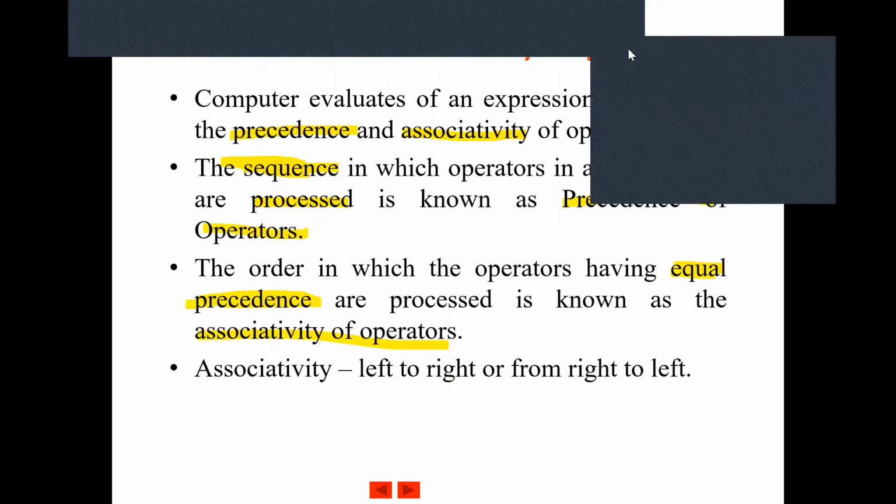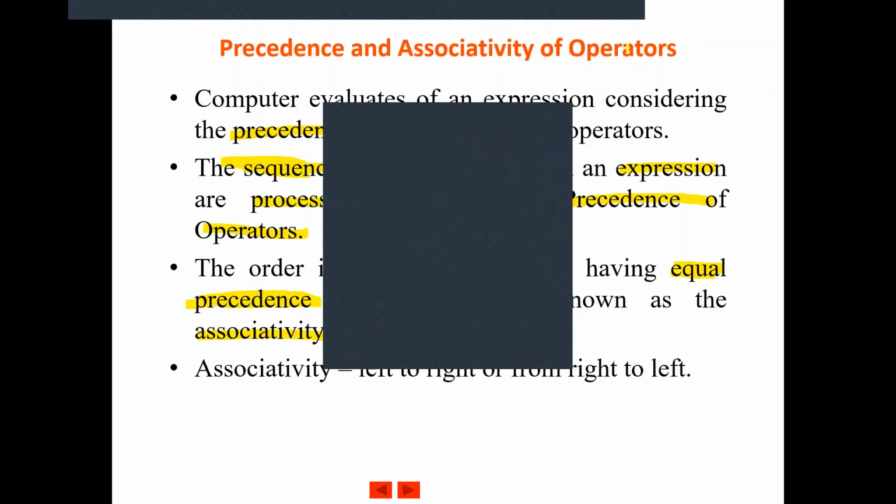So tell me which operators have the same precedence among the arithmetic operators. Message in the chat box. Let me see who is listening. Operators having the same precedence in arithmetic. Agash B. Only one.